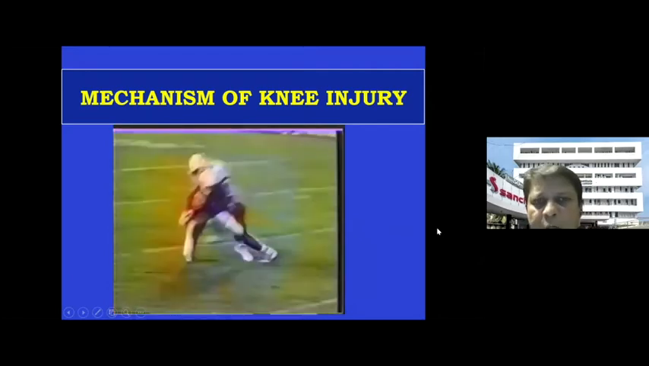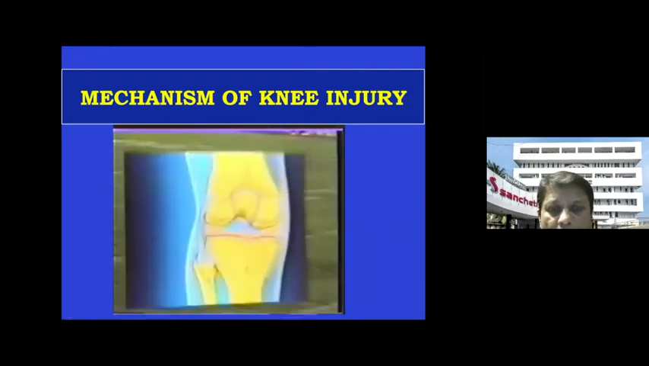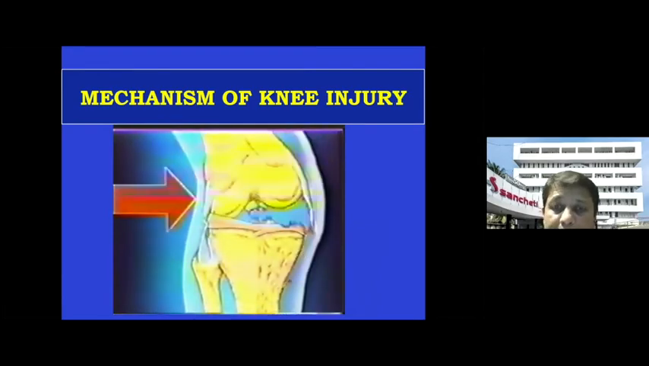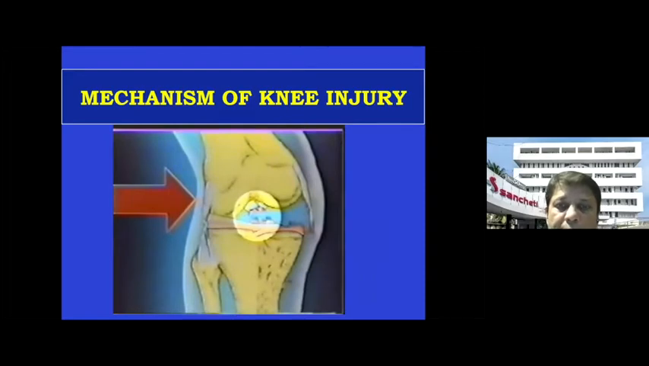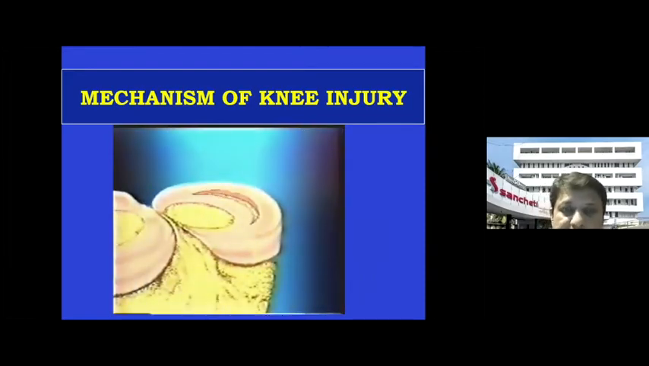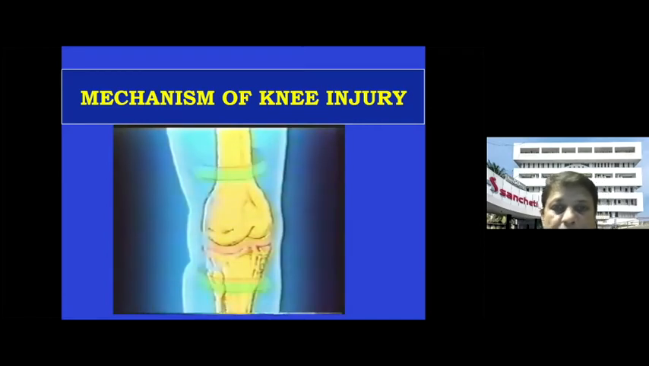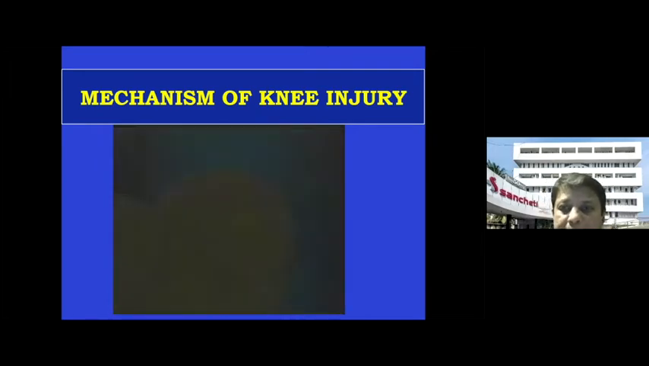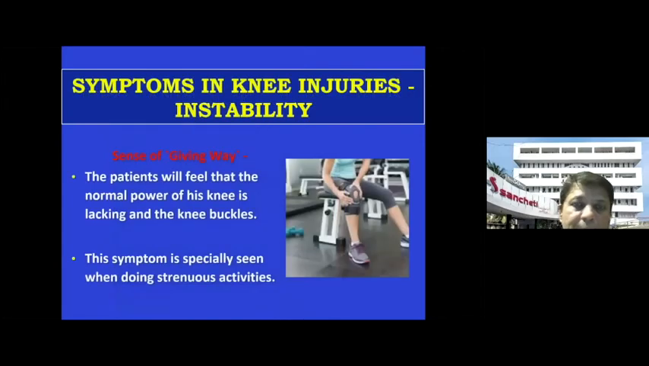Can you see the video? I hope so. When the tibia is fixed and the femur rotates on it, there is external rotation or internal rotation of the femur on the fixed tibia, which produces the ligament injuries and the meniscus injuries. One has to be aware of the mechanism of injury, what it is, and accordingly you can find out whether it is an ACL tear or a meniscal tear, medial or lateral meniscus.